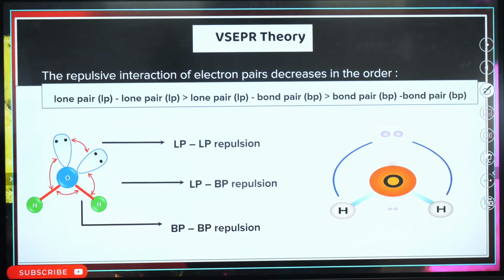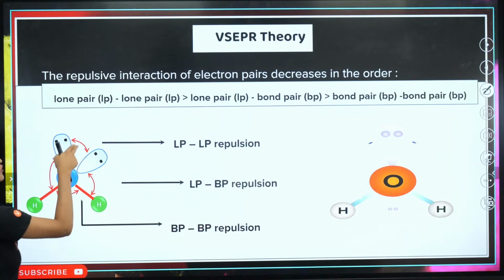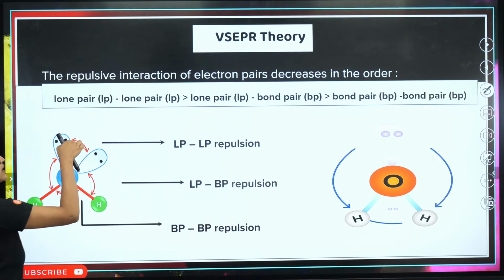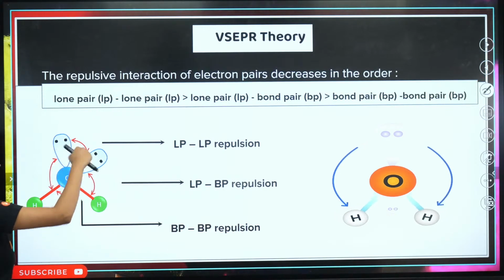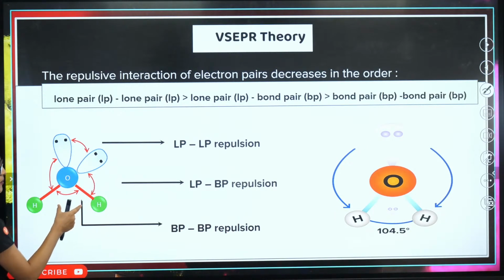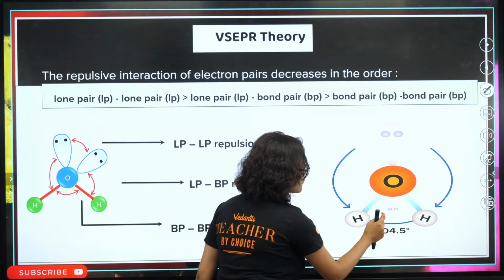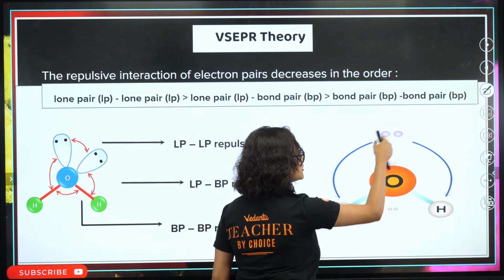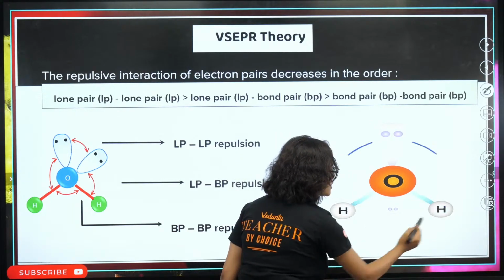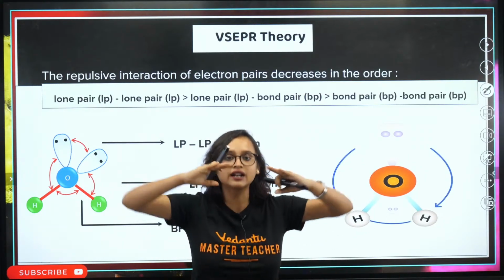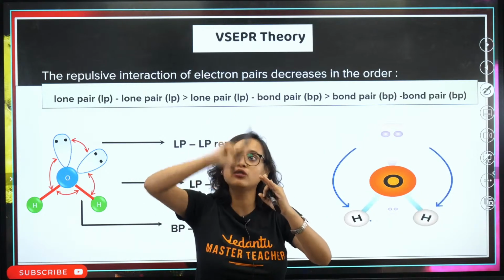H2O, water. What does water have? Water has a bent shape. Why? If you see, there are 2 lone pairs here. Because of these 2 lone pairs, there will be repulsion. Lone pairs will repel each other a lot. Now, because of their repulsion, the lone pair and bond pair will also repel, but these 2 bond pairs will have minimum repulsion. So they will come closer. See, these 2 have come closer. The lone pair-lone pair repulsion was a little bit more, the lone pair-bond pair repulsion was also quite considerable, but here the repulsion was minimum. So they came closer. They will repel, but the repulsion is lesser than the lone pairs of oxygen.